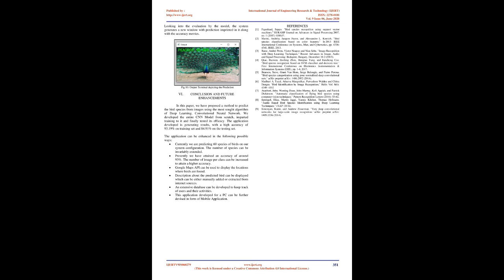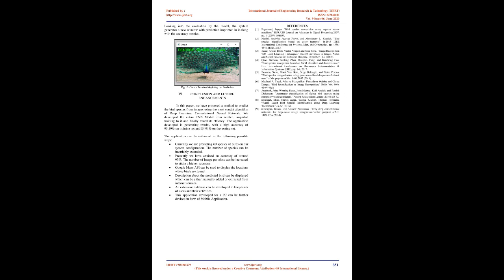Currently we are predicting 60 species of birds on our system configuration. The number of species can be invariably extended. Presently we have attained an accuracy of around 93%. The number of images per class can be increased to attain a higher accuracy.